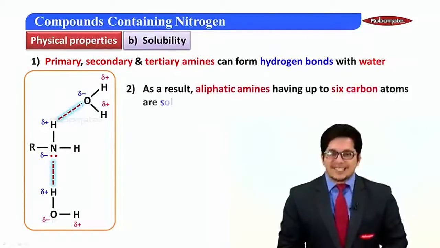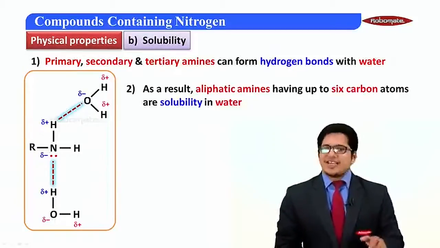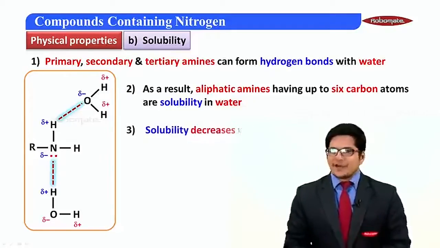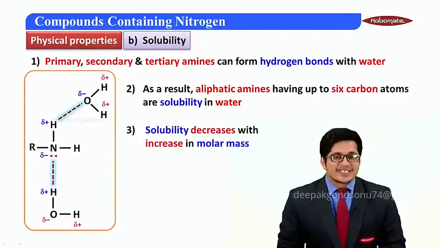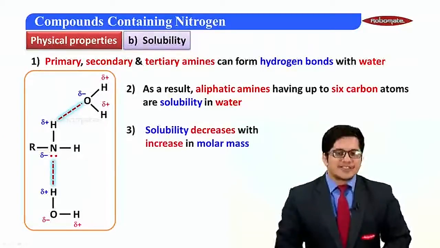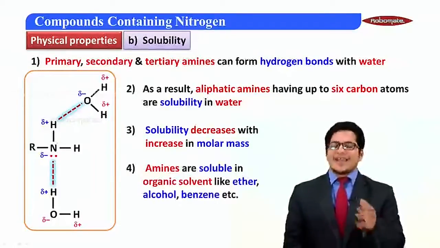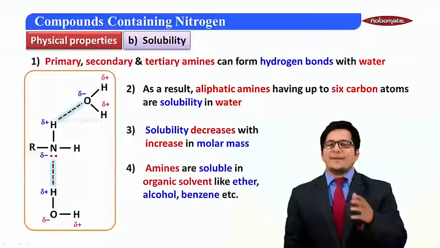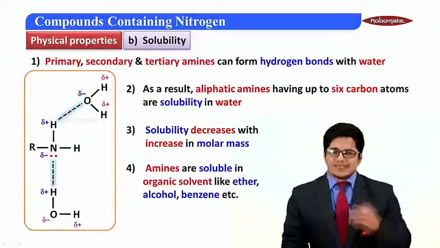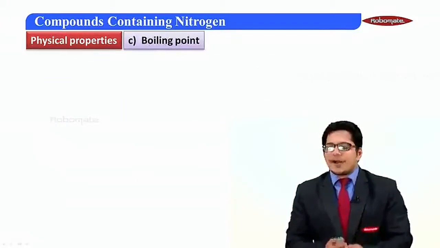The second point states that because of this, aliphatic amines generally having up to 6 carbon atoms are soluble in water. The third point, solubility decreases with increasing molar mass. That is pretty obvious. The fourth point says amines are soluble in organic solvents like ether, benzene, alcohol, etc. Now, done with solubility, let's move further. Let's talk about boiling point.